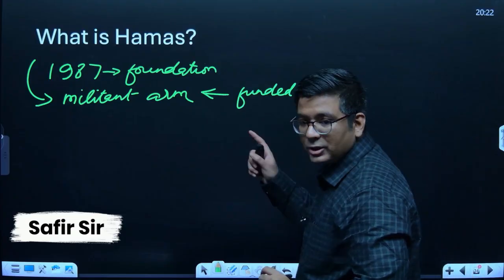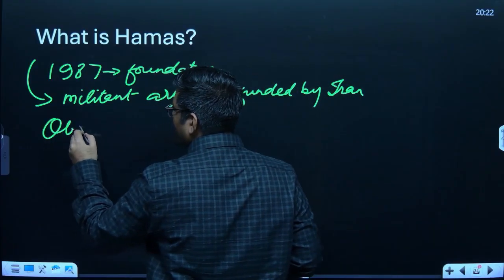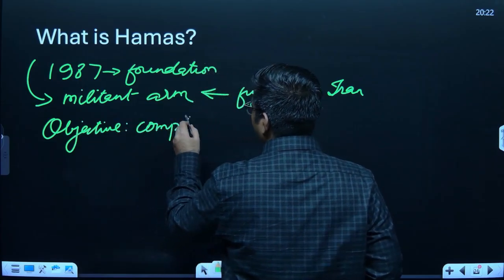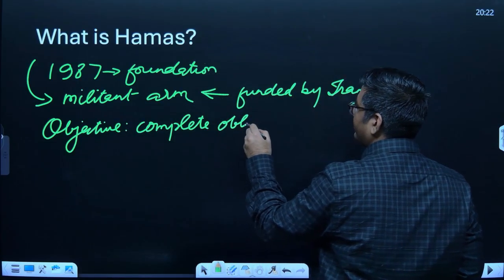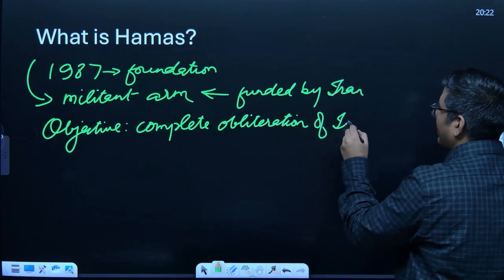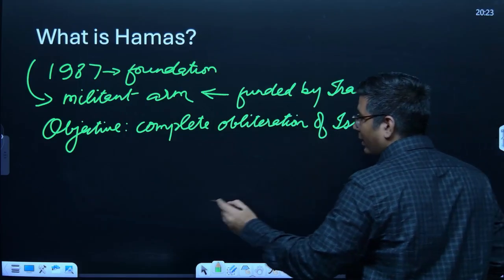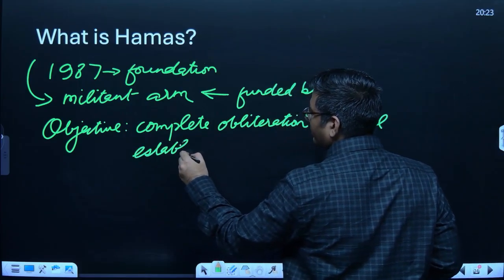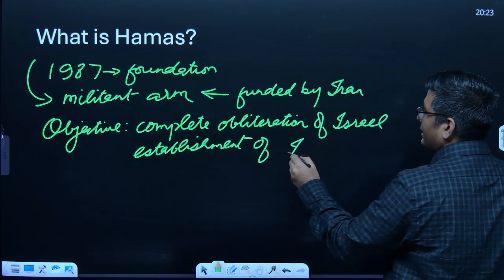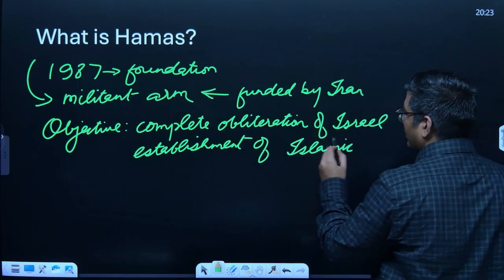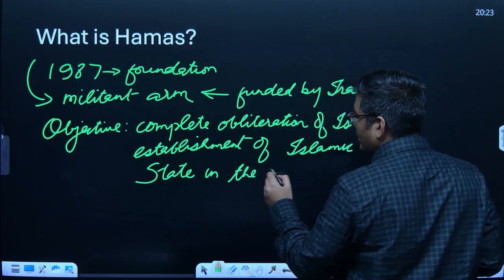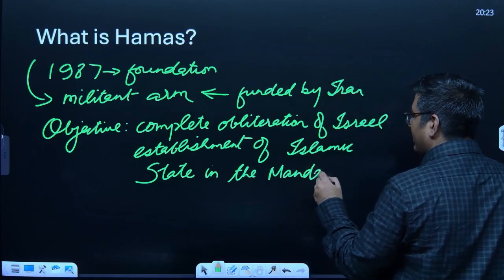Now with respect to Hamas, the objective of Hamas is complete obliteration of Israel, that there should be no Israel, and establishment of an Islamic State in the mandatory or British Mandate of Palestine.